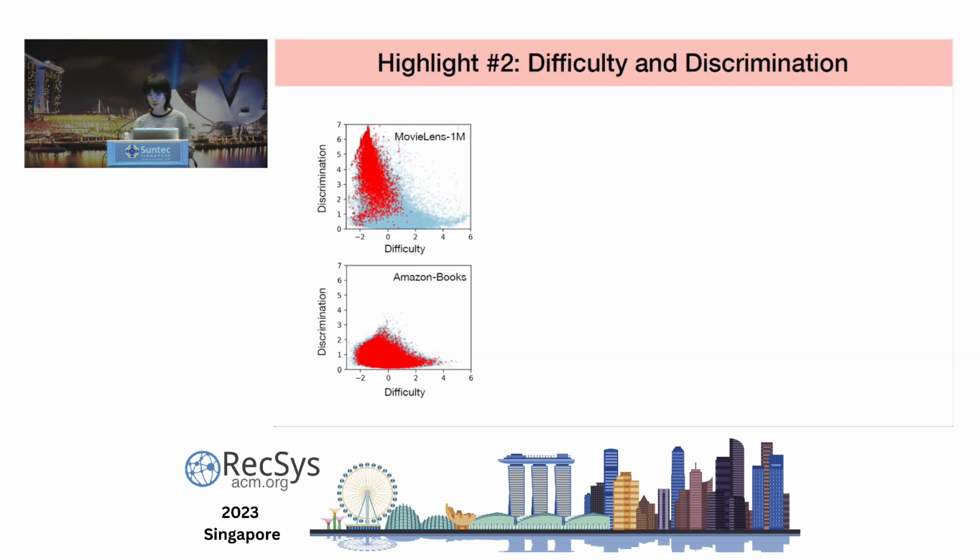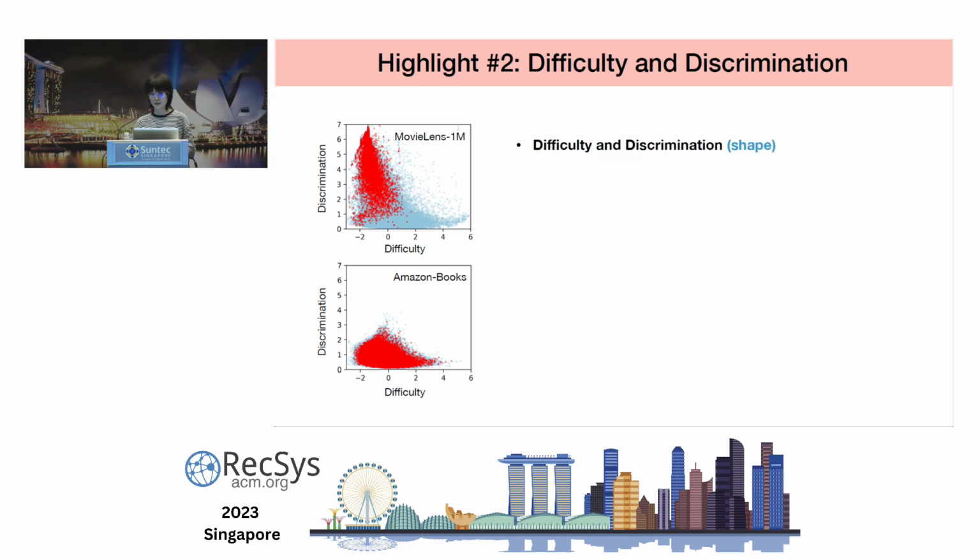Highlight number 2: we studied the difficulty and discrimination of the test sets. Here, in each figure, we plot the discrimination and the difficulty of the data points of the test sets on MovieLens 1 million and Amazon Books. Each data point is actually a user atom pair, with the difficulty and discrimination coming from our aggregation procedure.